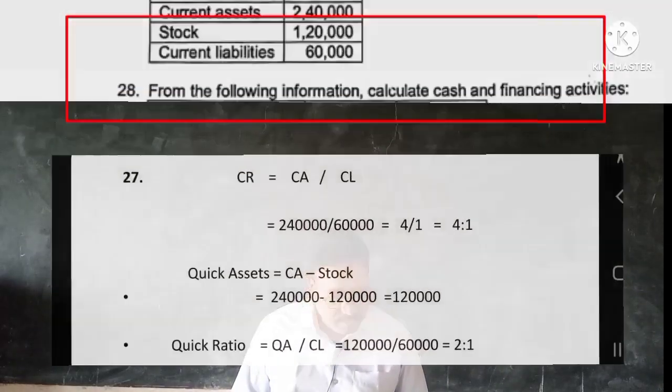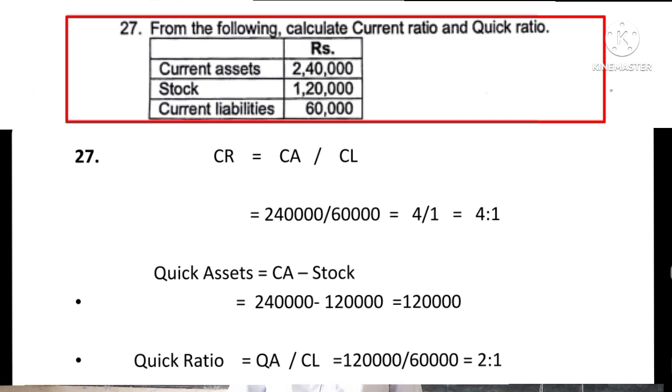Question number 27 is about the calculation of the current ratio and the quick ratio. All the information is given directly. First write down the formula for current ratio. Current ratio formula is current assets upon current liabilities. Here current assets is 2,40,000 upon current liabilities 60,000. It comes to 4:1.